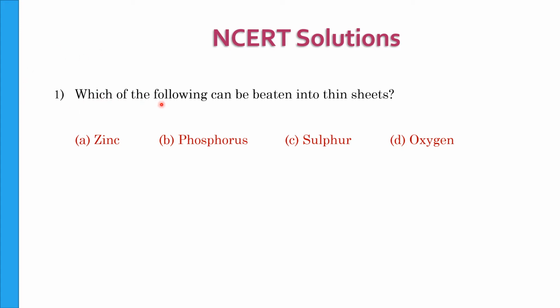Which of the following can be beaten into thin sheets? There are 4 options given: zinc, phosphorus, sulfur and oxygen. Now, beaten into thin sheets, or malleability, is a property of metals, and in the given options only zinc is the metal, the remaining 3 are non-metals. So the answer here is zinc.